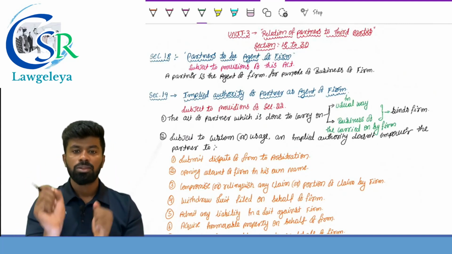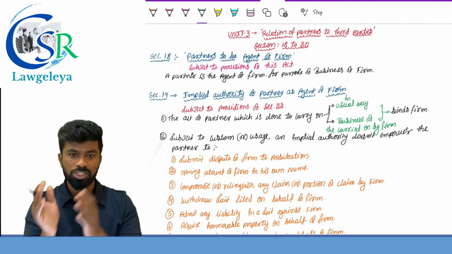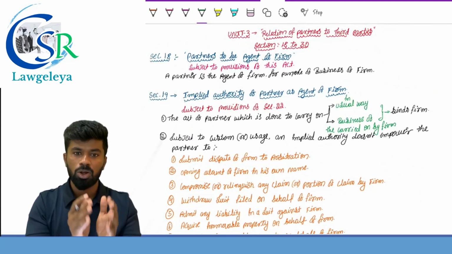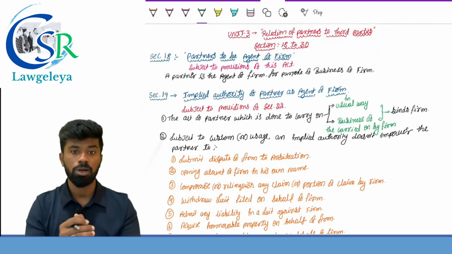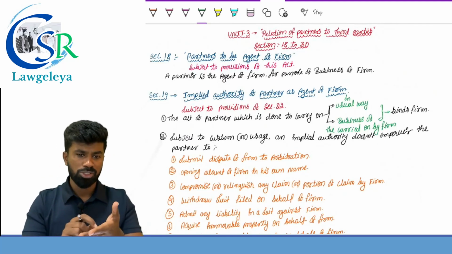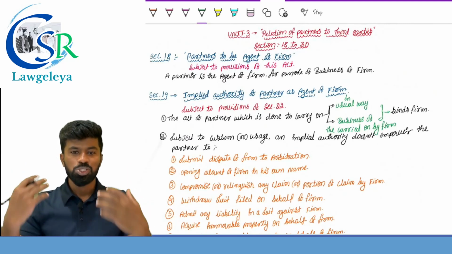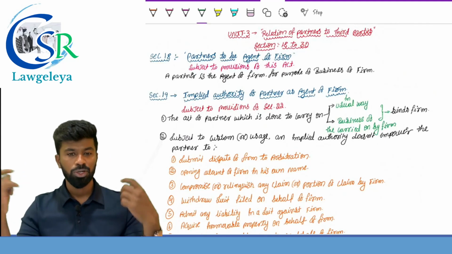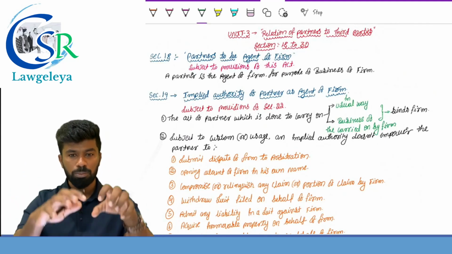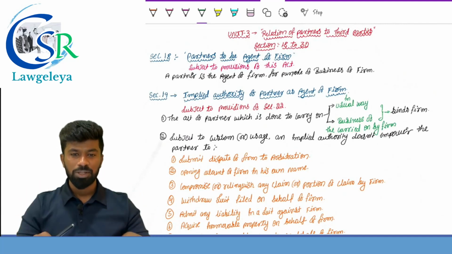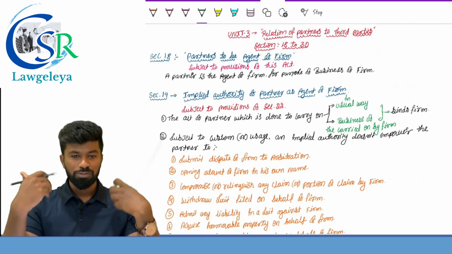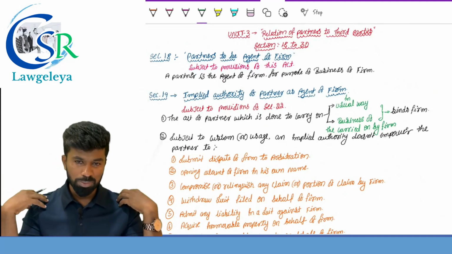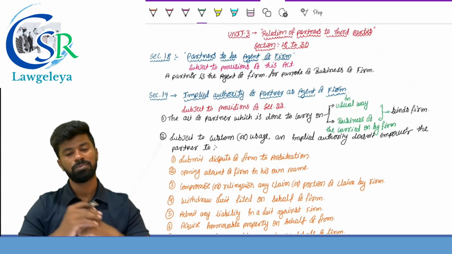Section number 9, the general duties of the partner. Section number 10, duty of the partner to indemnify the firm for any loss caused by the fraud of the partner. Then 11, determination of rights and duties. 12, conduct of business. 13, the mutual rights and duties of the partners. 14, property of the firm. 15, application. 16, personal profit earned by the partners. 17, the rights and duties of the partners after change in the firm.